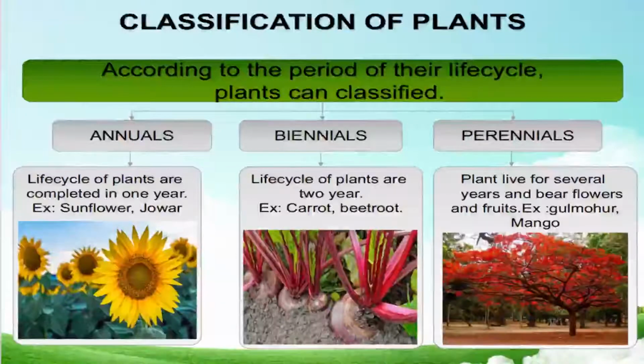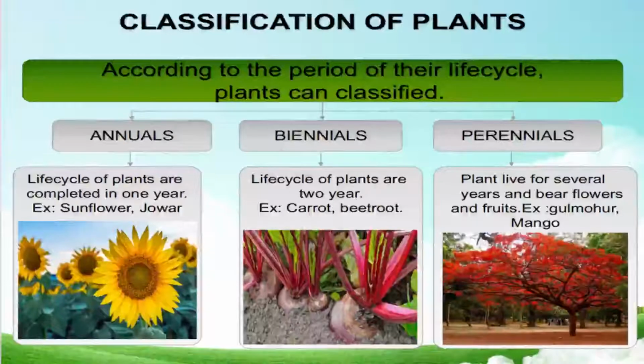Like if we grow the sunflower, it will grow for 1 year, and in 1 year it will take the full growth and the flower will blossom. Then after the season it will be done. Then once again we have to grow the sunflower. So this sunflower comes under the annual type of plant.